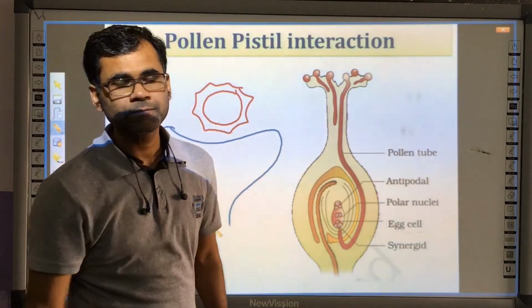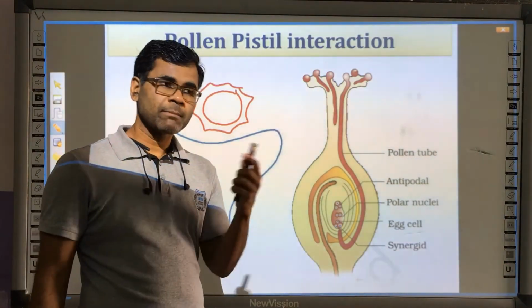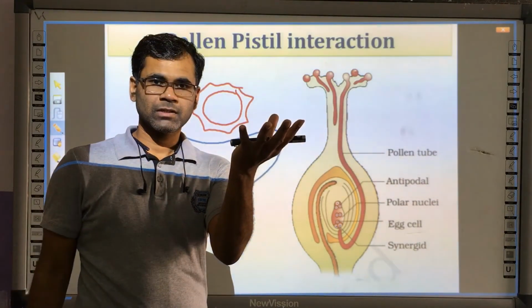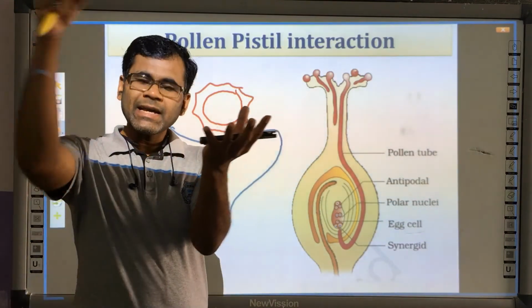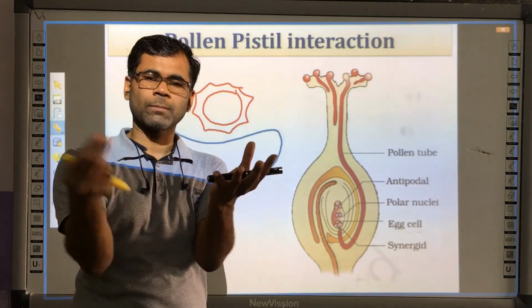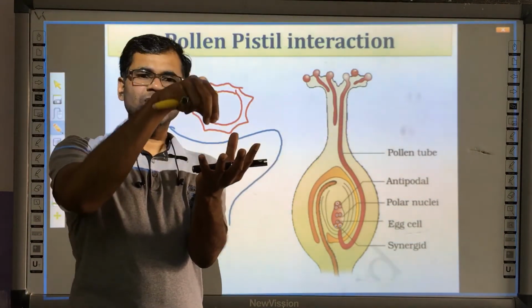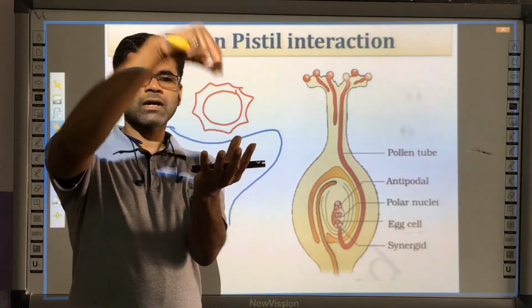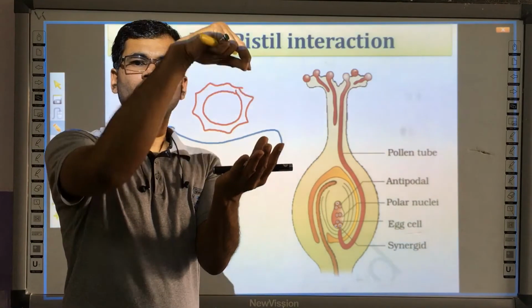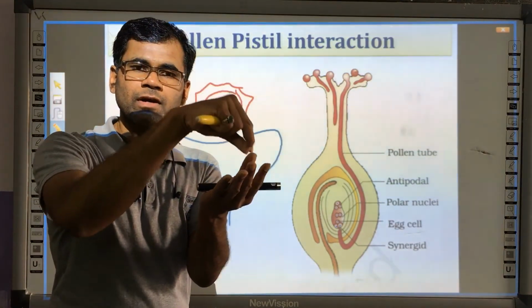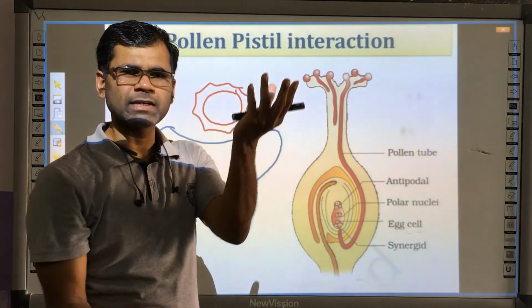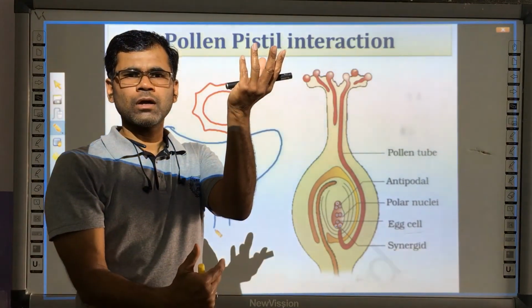Remember, in one class we discussed, suppose there is a stigma of a hibiscus, and suppose by any chance, either by insect or by wind, a mango pollen grain comes and falls on the stigma of hibiscus. Do you think that mango pollen grain is going to fertilize the ovule?